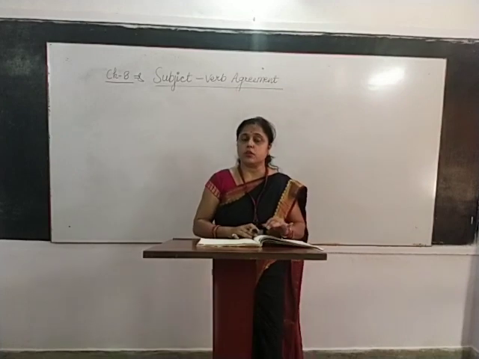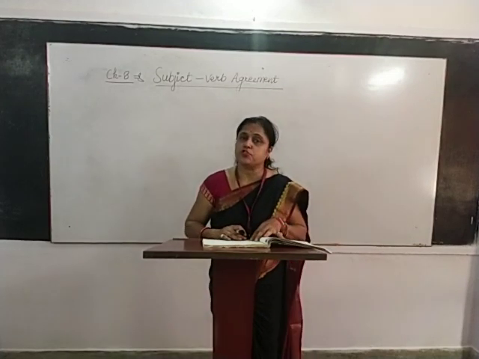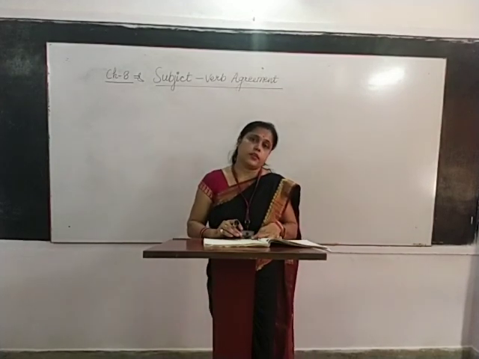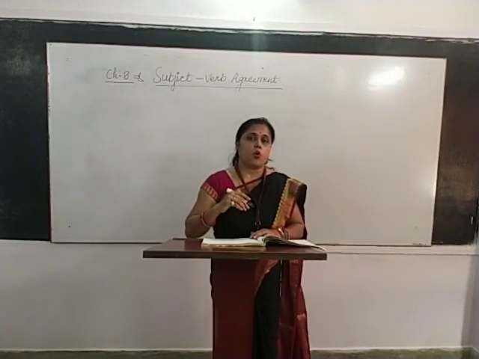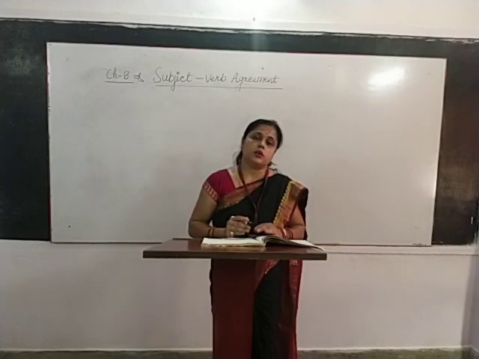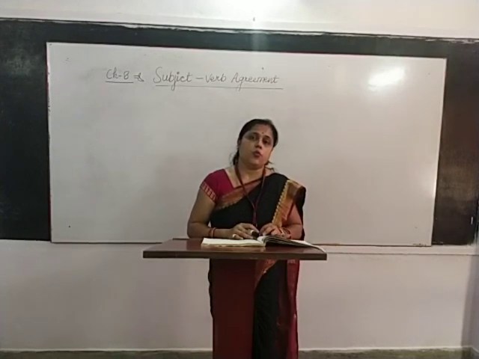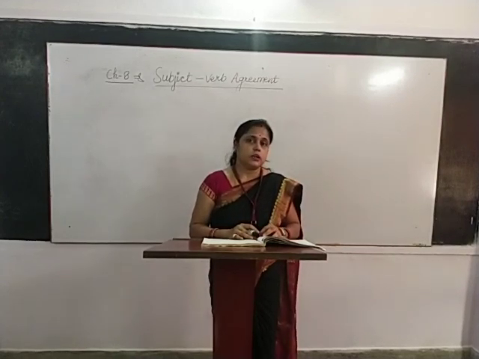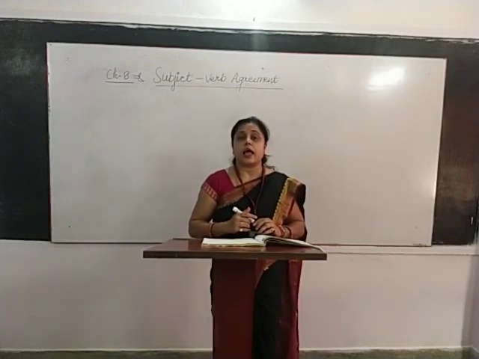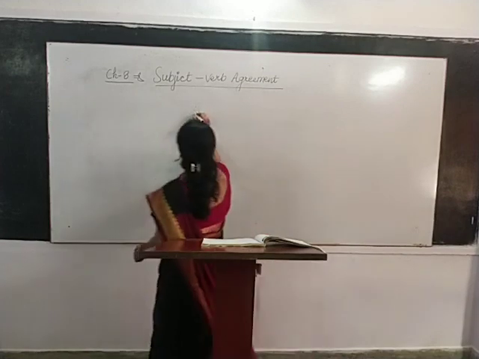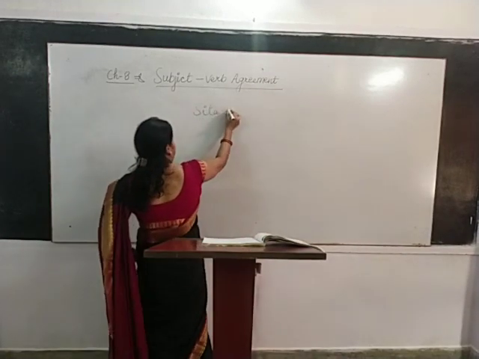There are some special circumstances or special applications to understand it well. Sometimes one or another noun is used, and in that condition we use a plural verb. For example, Sita and Geeta.